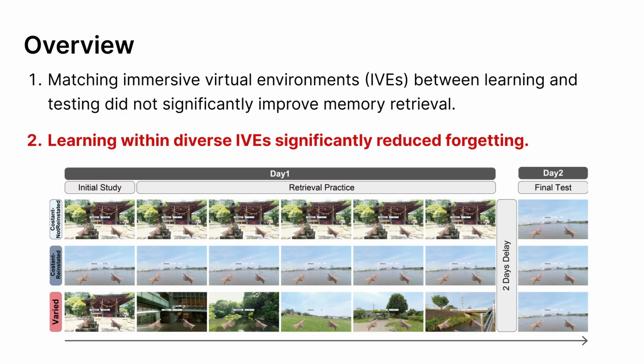In summary, we examined the reinstatement and decontextualization effects using 360-degree video-based immersive virtual environments. The results showed no reinstatement effect, but demonstrated a significant decontextualization effect, suggesting that learning in diverse virtual environments can significantly reduce forgetting. We believe these findings are particularly useful for education and training applications using VR.